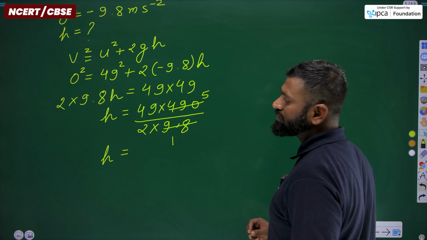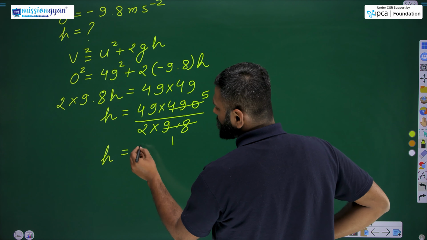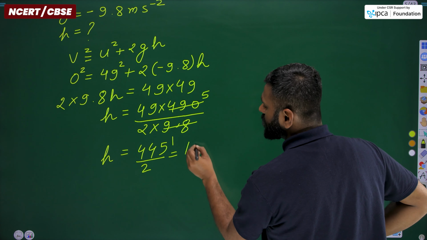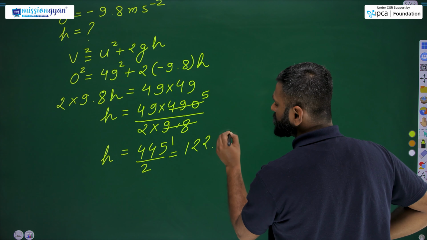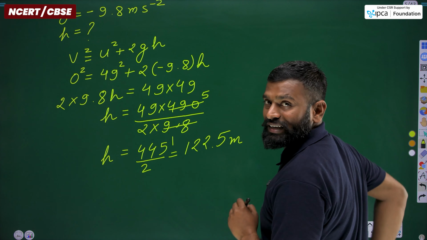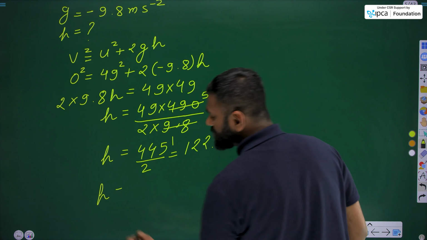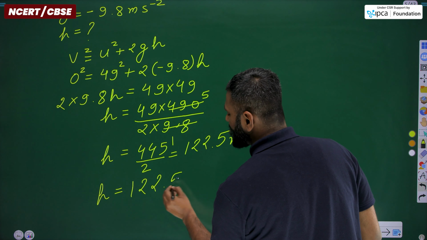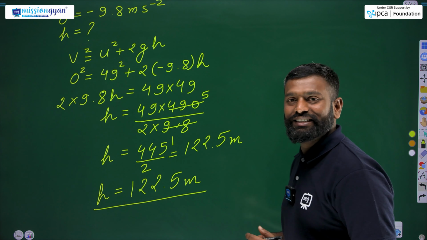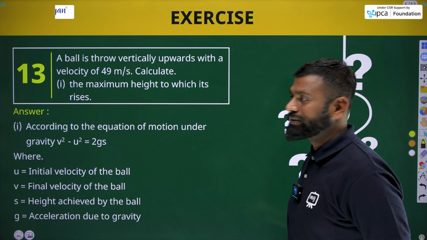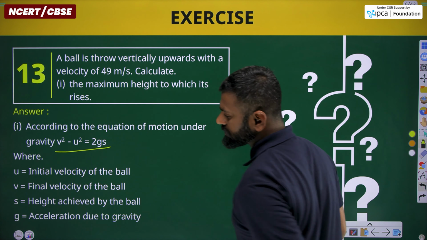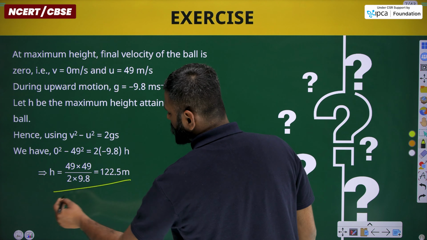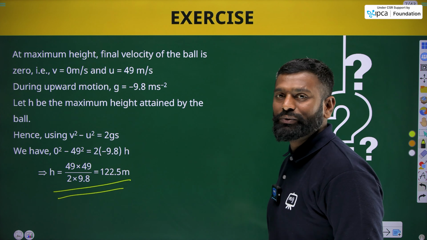Now by multiplying, when we multiply 49 by 5, we get the value 245 upon 2. So the overall value will be 122.5 meter. So the height gained by the ball will be 122.5 meter. Let's check the answer. Here he applied the formula, and what he gets is the same, the height it reaches is 122.5 meter.